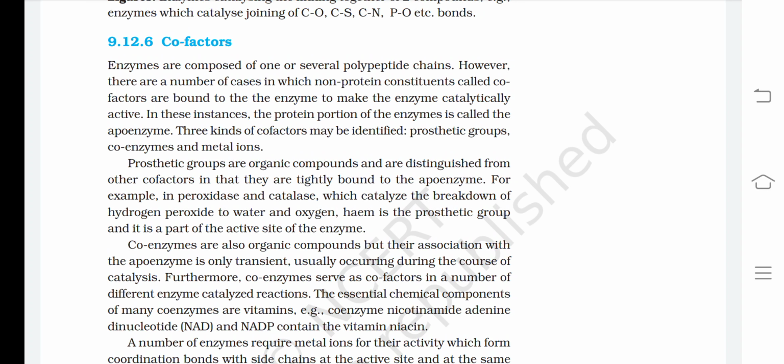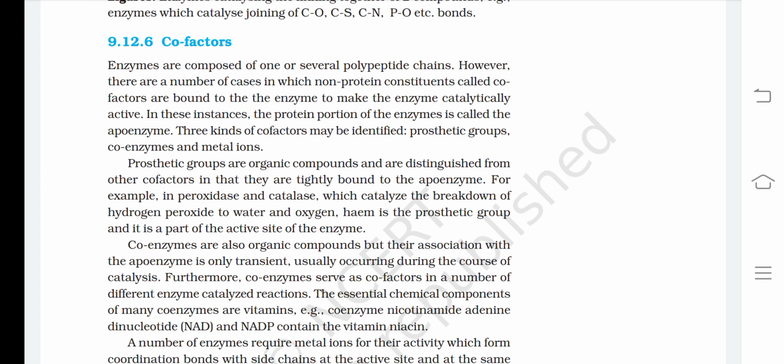For example, in peroxidase and catalase, which catalyze the breakdown of hydrogen peroxide to water and oxygen, heme is the prosthetic group and it is a part of the active site of the enzyme. Coenzymes are also organic compounds, but their association with the apoenzyme is only transient, usually occurring during the course of